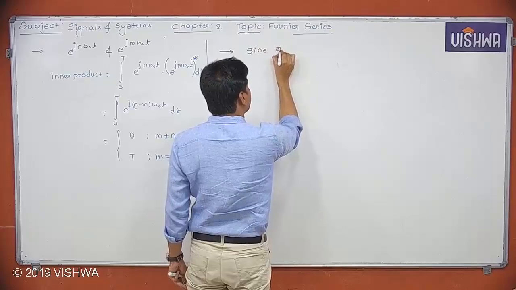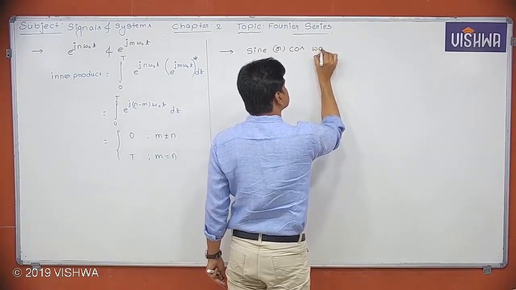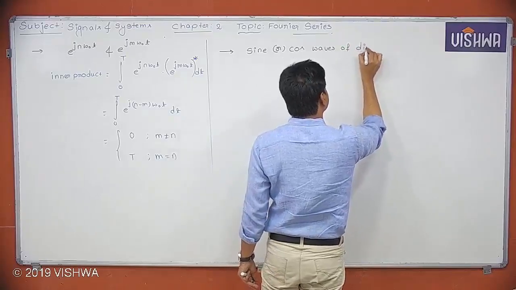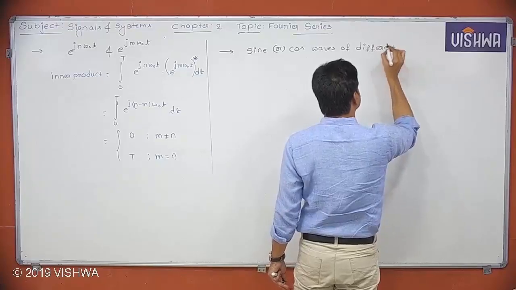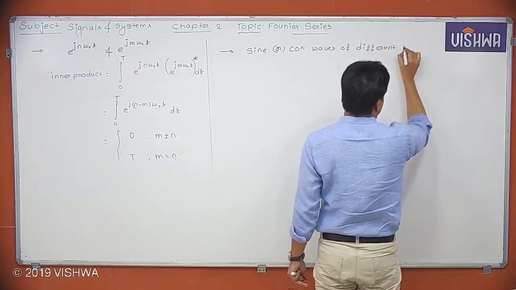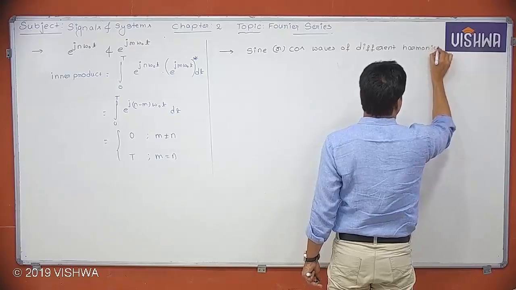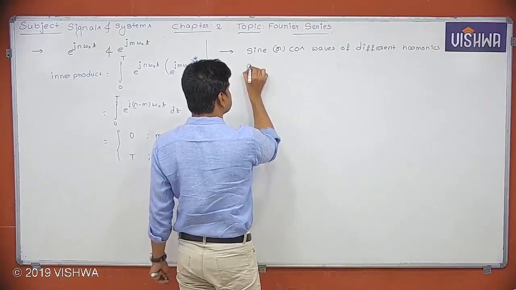Sine or cos waves of different harmonics are orthogonal to each other.